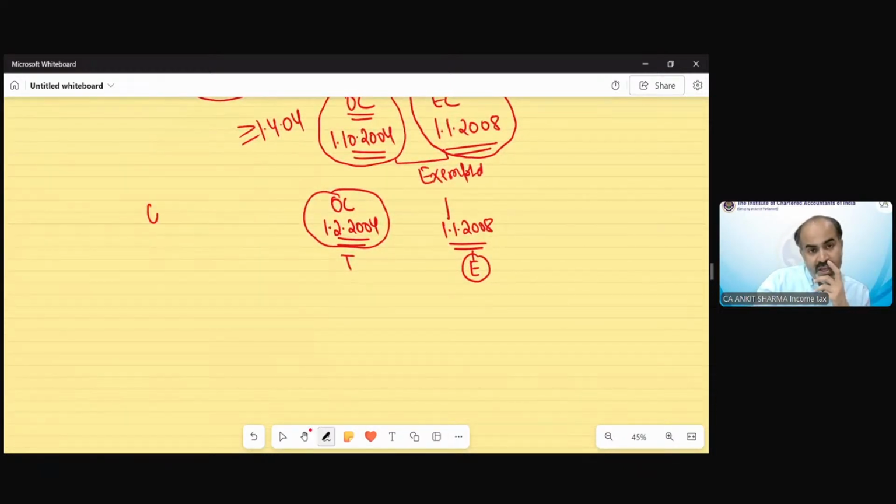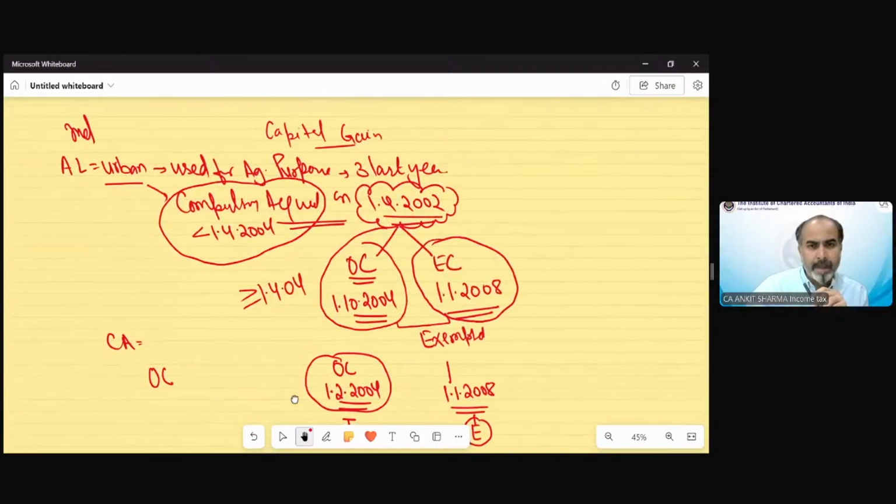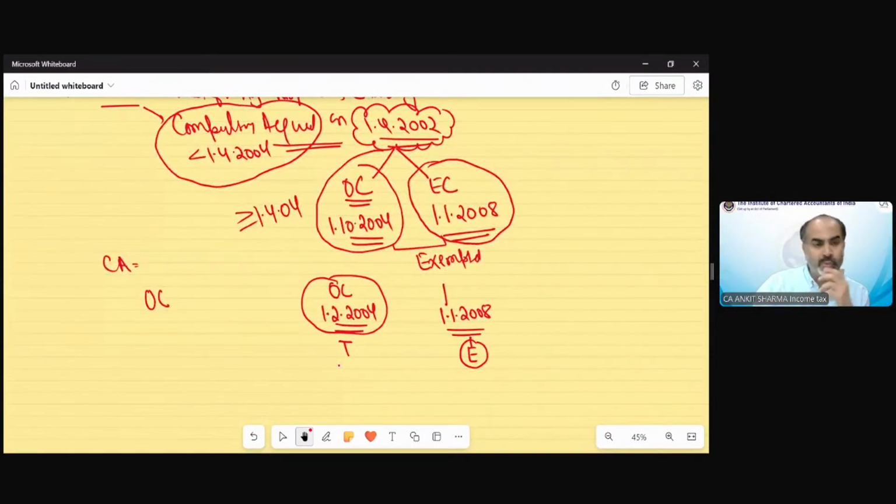Now the real question I would like to ask is this. Suppose compulsory acquisition has taken place on 1st April 2002. OC decided is 50 lakh rupees. Clear? Now listen to this example very carefully.